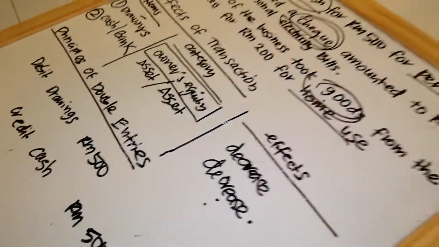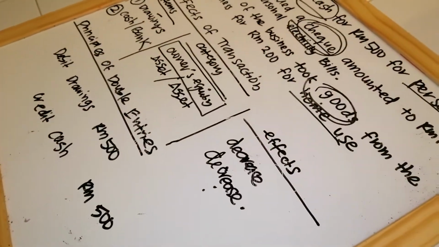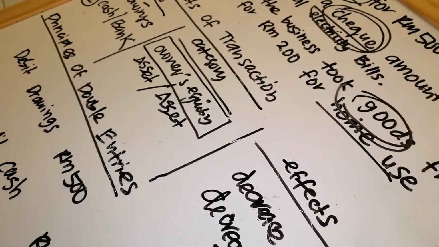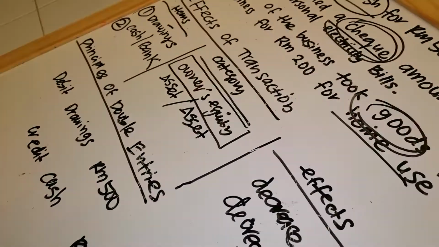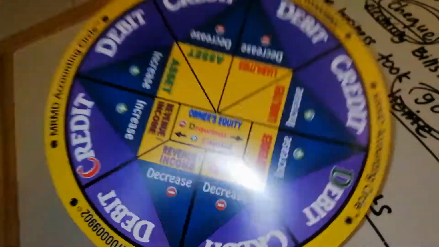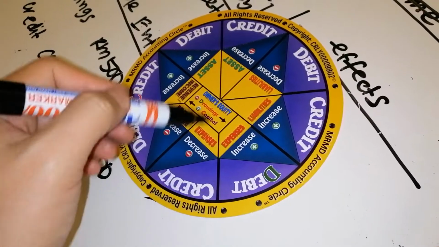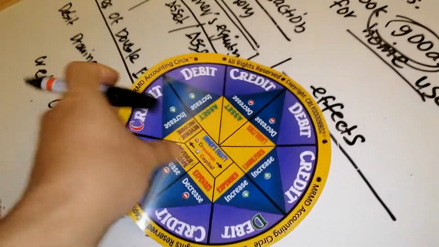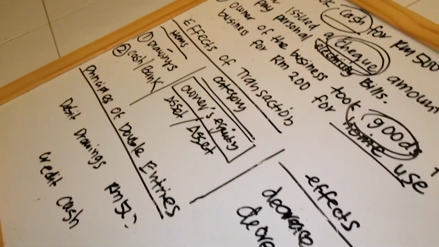For debit and credit, I told you many times, when we have owner's equity here, you need to use the three techniques, because owner's equity is only in a box, it doesn't have a pie. This one is like a pizza pie.